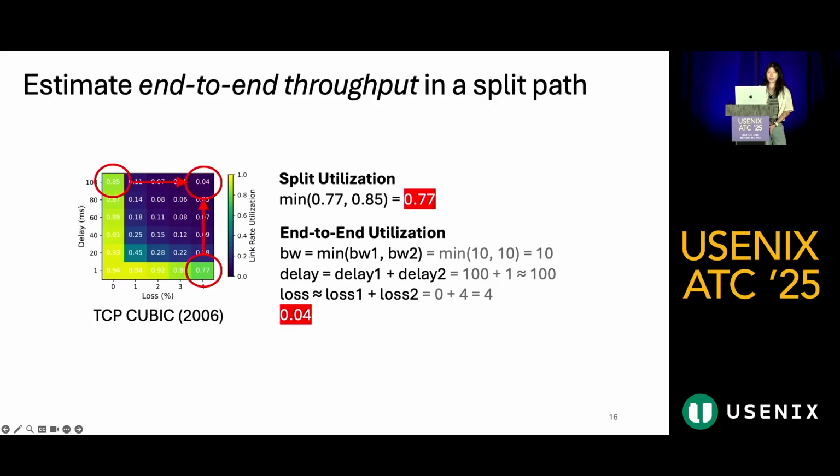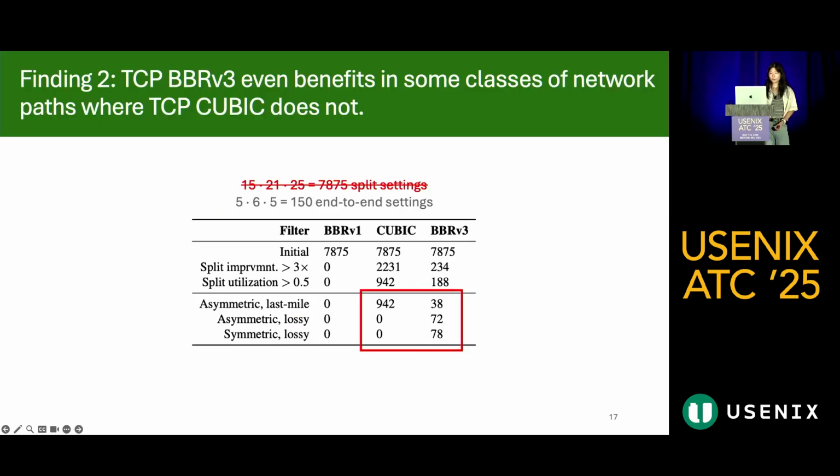Using this technique, we can estimate the split and end-to-end throughputs of a variety of combinations of split network settings without running so many emulations. So using this technique, with only 150 emulations, we can filter the results for almost 8,000 different split network settings. And in this analysis, we find that TCP BBR v3 actually even benefits in some types of network settings where QUIC did not before.